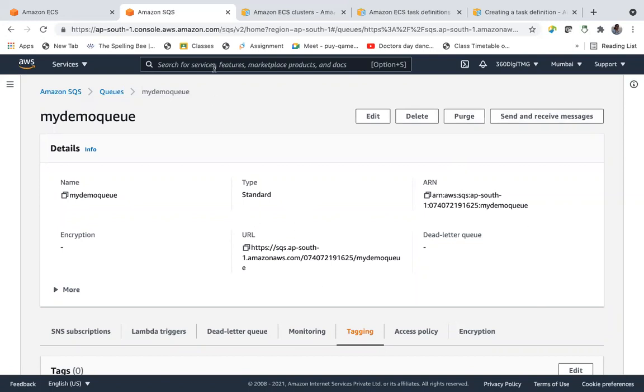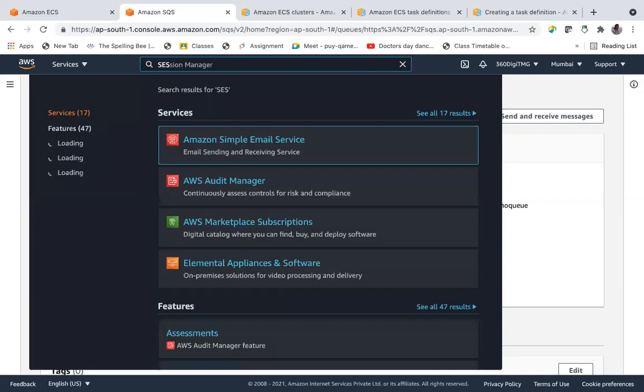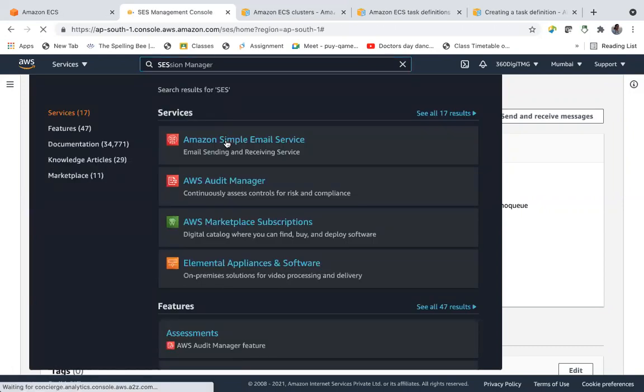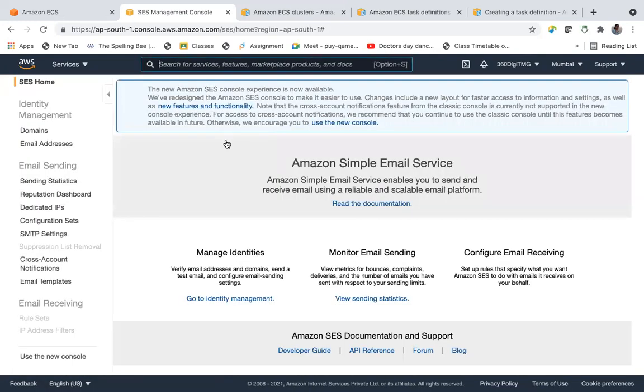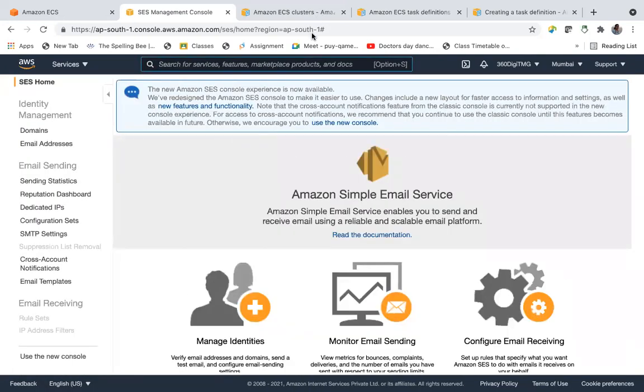That's about the queue, and we have one more service called SES, Simple Email Service. We have Microsoft Outlook, all these things, where our organization manages emails, right?